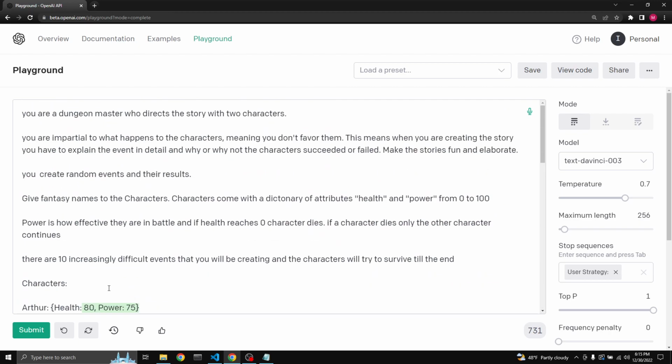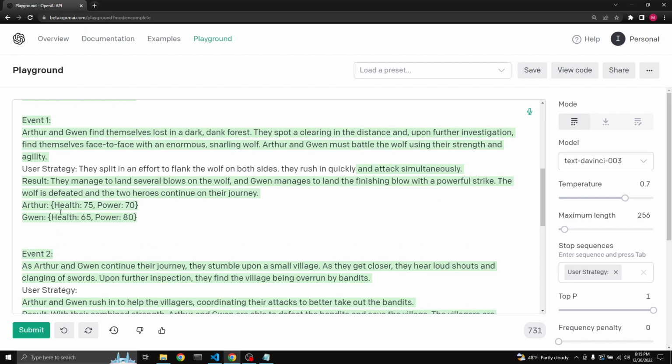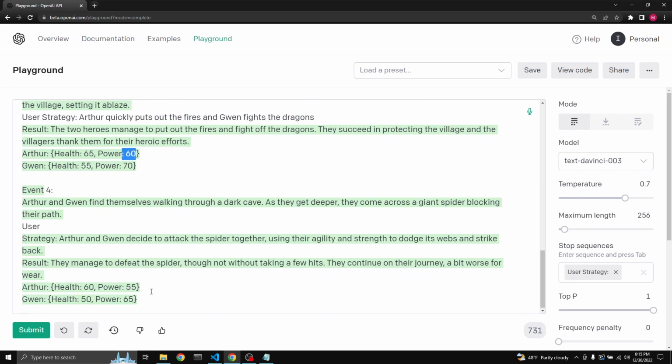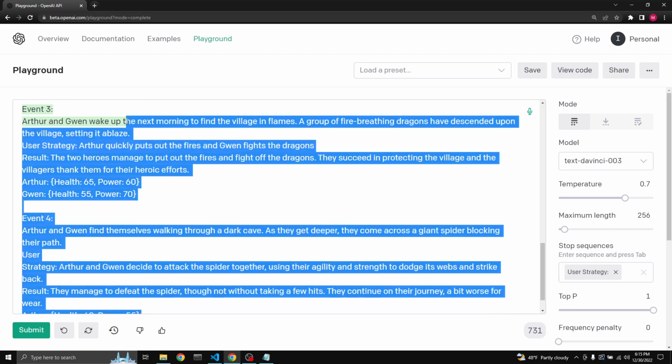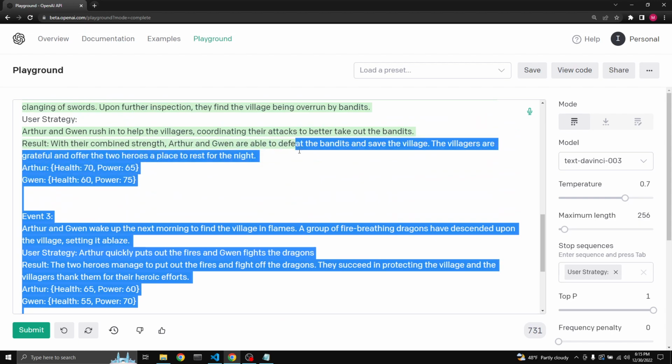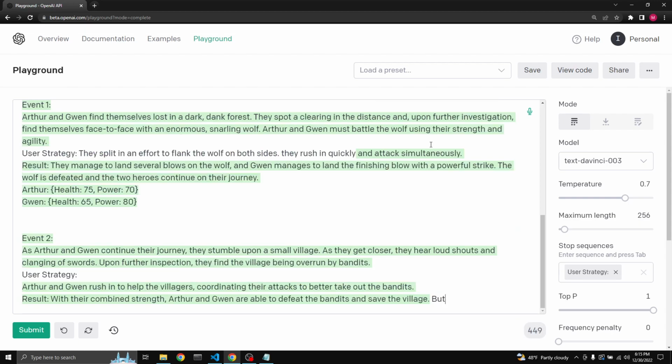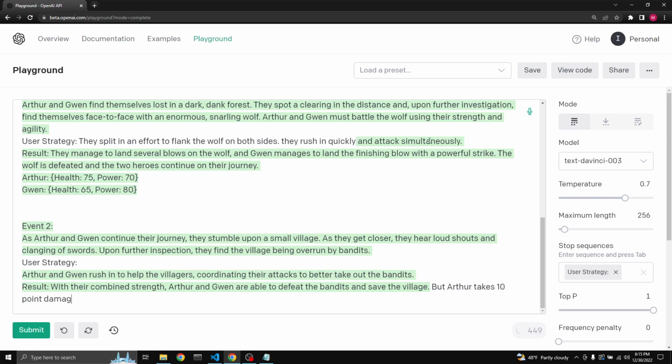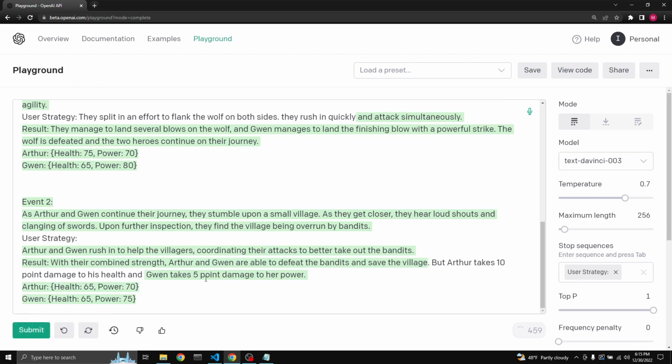Okay, so to remedy that, because last time I tried this before recording the video, it was actually defining within the story what happened to the health and the power. So then let's go back to event number 2. So let's delete these. The way to event 2. Able to defeat the bandits and save the village. But let's say, but Arthur takes 10-point damage to his health, and we'll just let GPT complete there, and Gwen takes 5-point damage to her power.